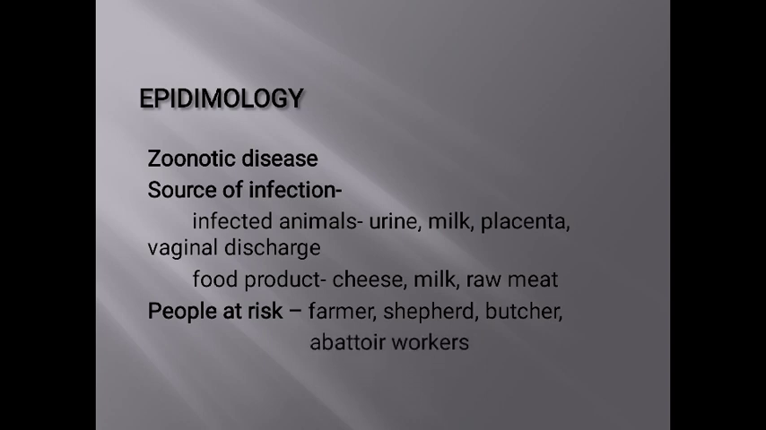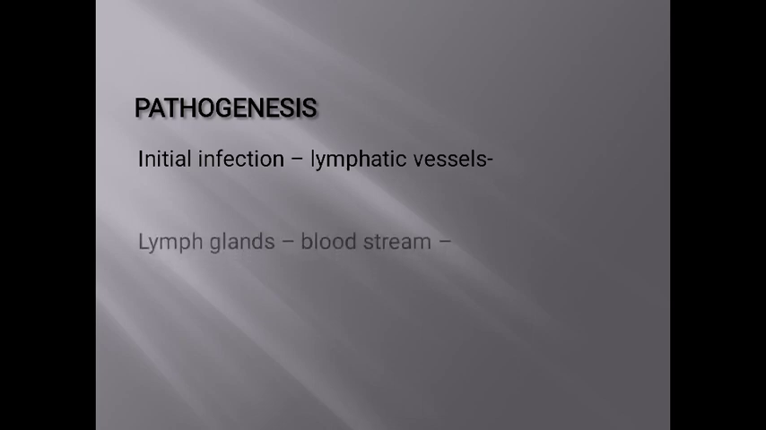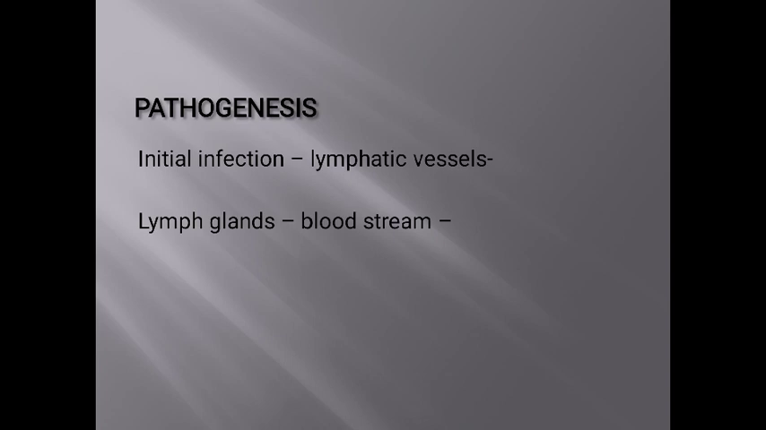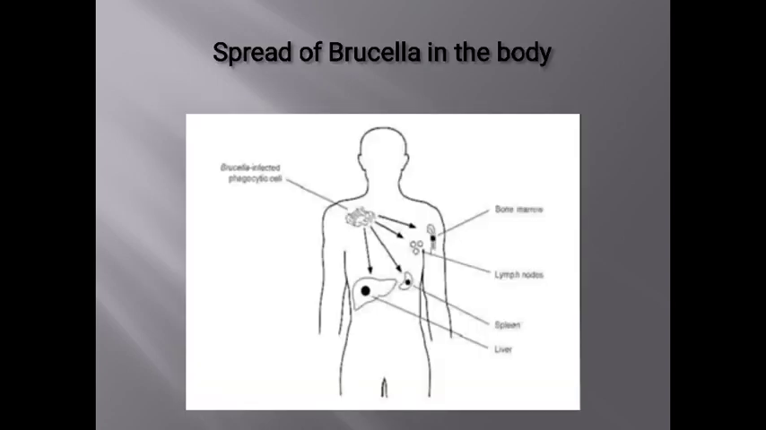So how does this disease occur? The initial infection is passed to the lymphatic vessels, the lymphatic vessels reach the lymph glands, and from the lymph glands to the bloodstream, and from there bacteremia occurs. So this is how Brucella is spread. The Brucella-infected phagocytic cells spread the infection through the reticuloendothelial system, which is composed of your bone marrow, liver, spleen.